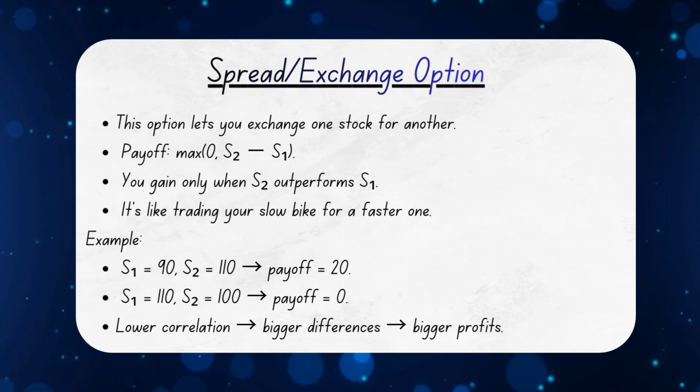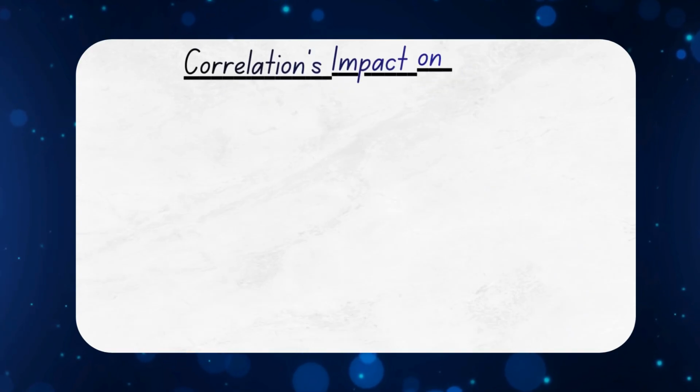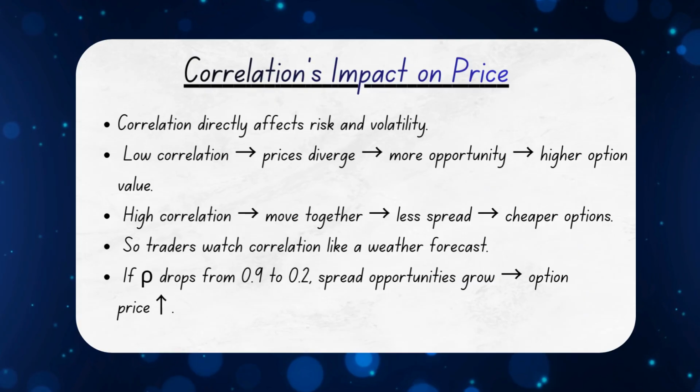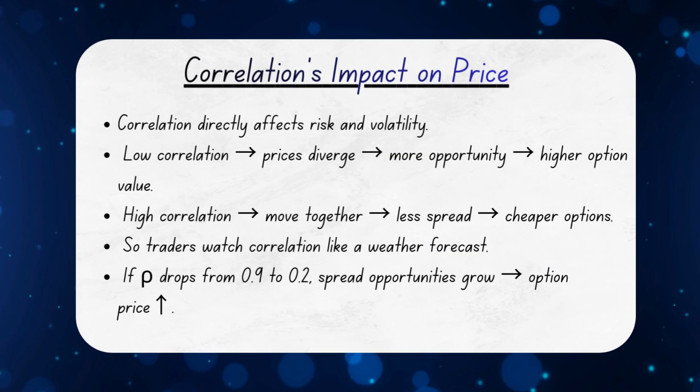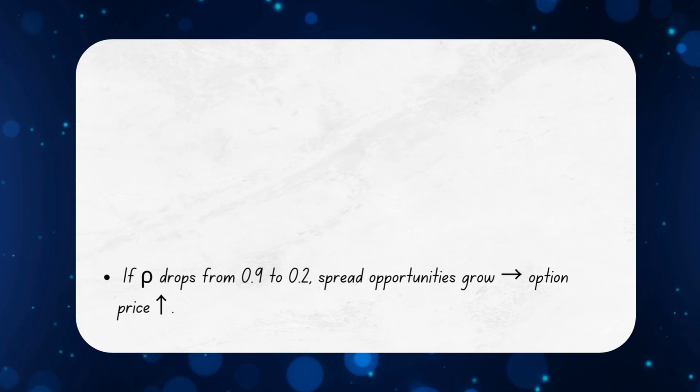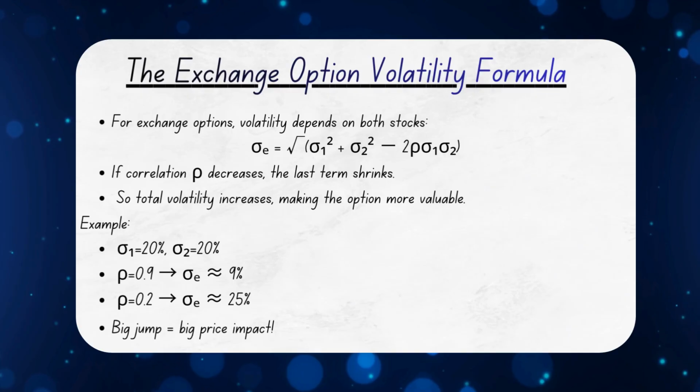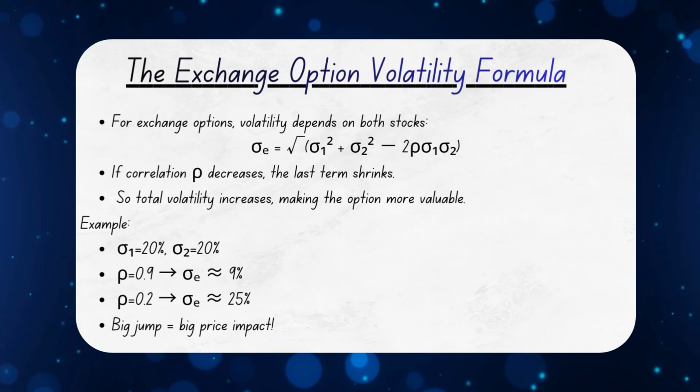All of this shows why correlation directly affects option prices. Because when correlation is high, both assets move together and spreads stay tight, so option value falls. But when correlation is low, prices diverge more, spreads widen, volatility rises, and option prices increase, which is exactly what traders want.